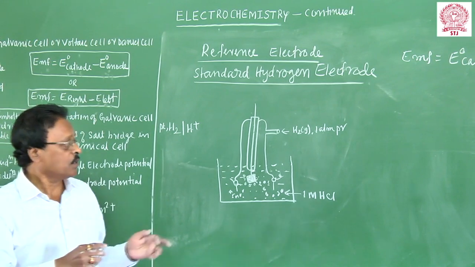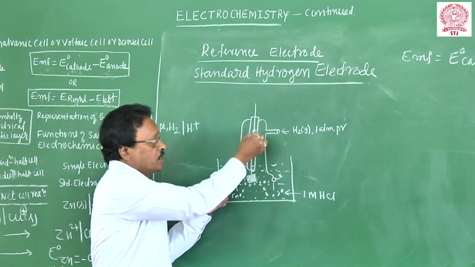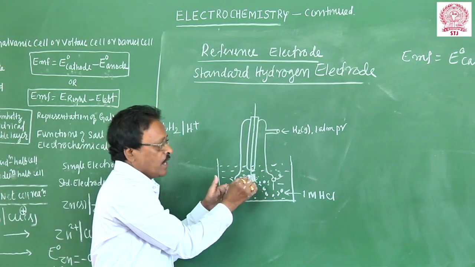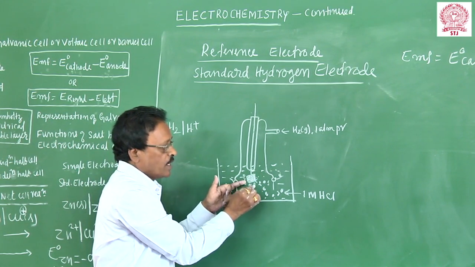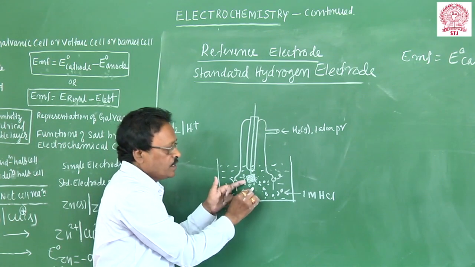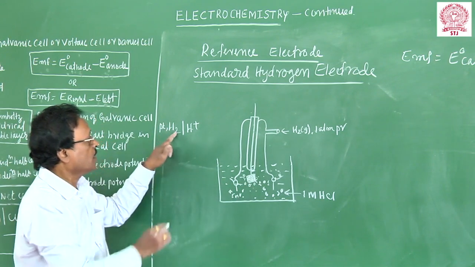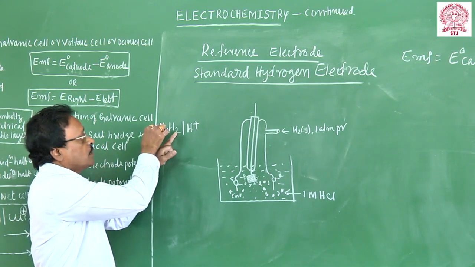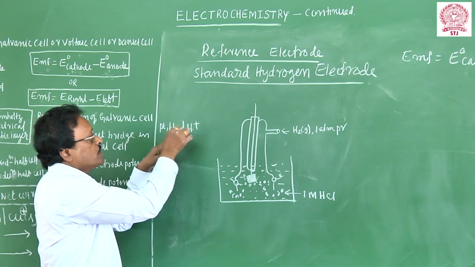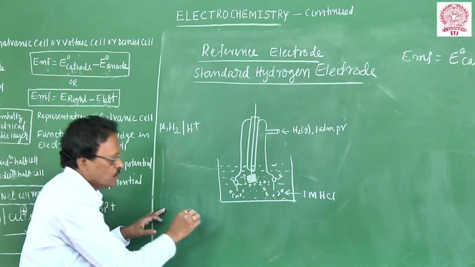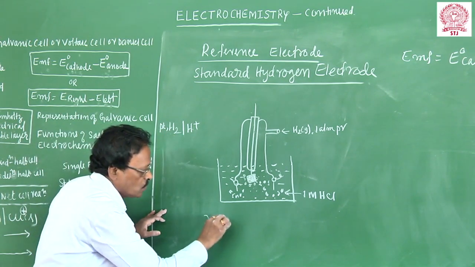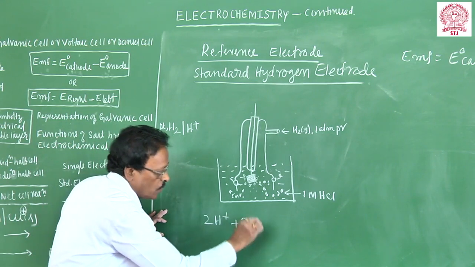See here, hydrogen gas is bubbled through the solution. Hydrogen gas is absorbed on the platinum black, and is in contact with H plus ions of the solution. So this electrode reaction takes place: H2 goes to 2H plus 2e.